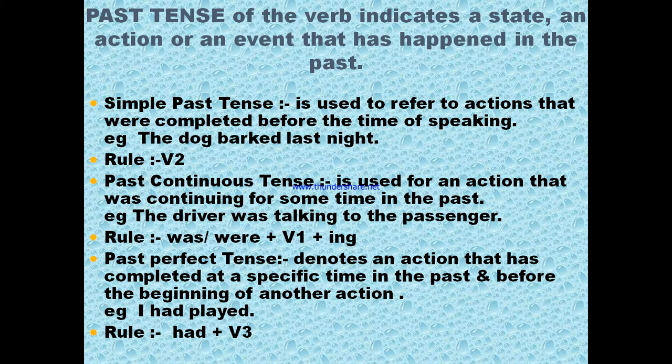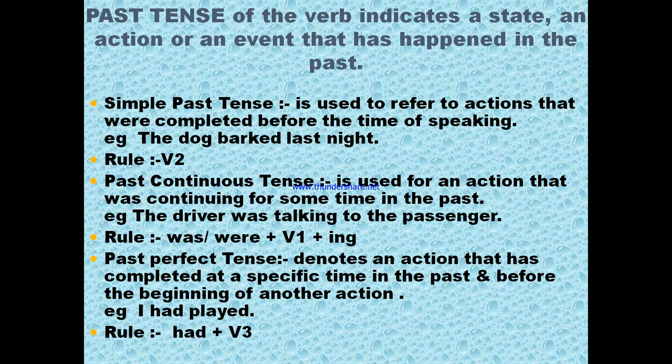Third in the category is past perfect tense, which denotes an action that has completed at a specific time in the past and before the beginning of another action. Now read the example. I had played. What are the rules? Helping verb had. In the present perfect tense we are using helping verb has and have, but in past perfect we are using had plus verb third form, that is again past participle.